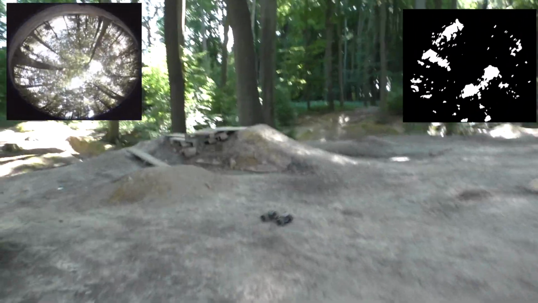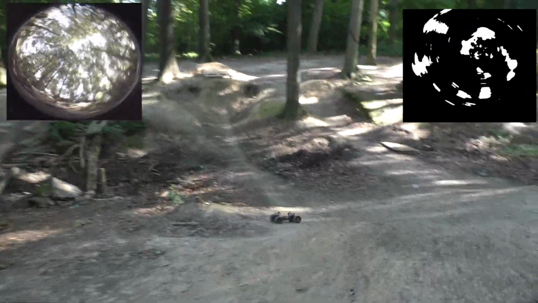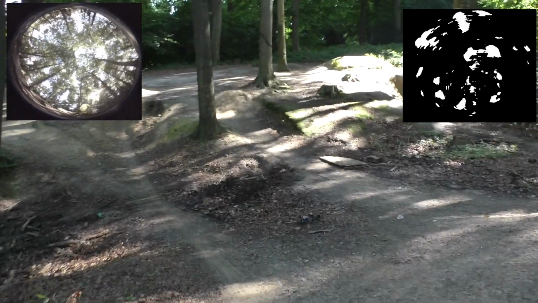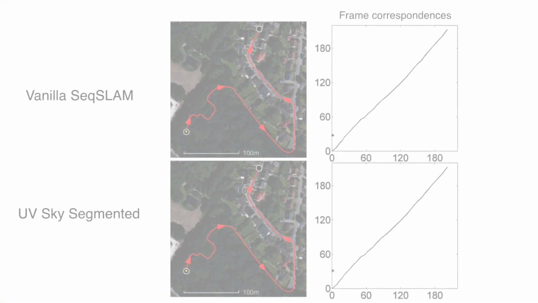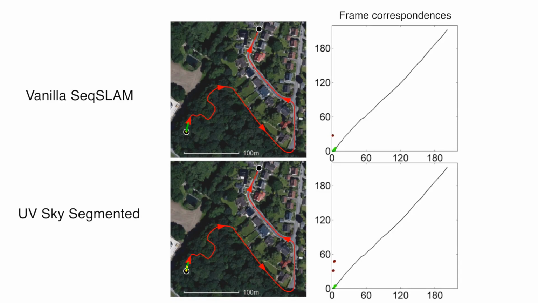Due to the high contrast on the UV image, the sky and ground are easily separable. Each binary image is then converted to spherical harmonics and used as input to a sequence-based localization algorithm. Performance was compared with FabMap and SequenceSlam. Results demonstrate superior performance compared to both of these conventional systems.